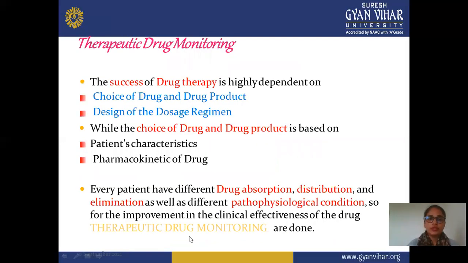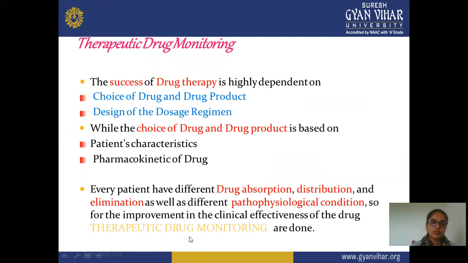Next is therapeutic drug monitoring. So in this we consider that we control the effect of a particular drug, so therapeutic monitoring of a drug is very necessary. The success of a drug therapy is highly dependent, means the therapy of a drug is mainly dependent, on the choice of a drug or drug product, means which type of drug you are selecting or which type of drug product you are selecting. Next is design of the dosage regimen, means how you design it and how much dosage regimen is required for your particular formulation.